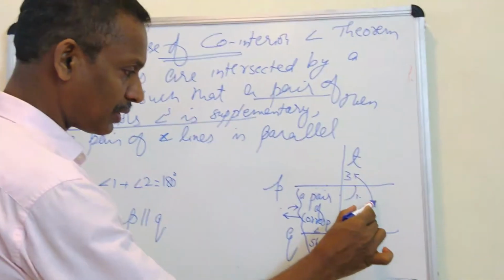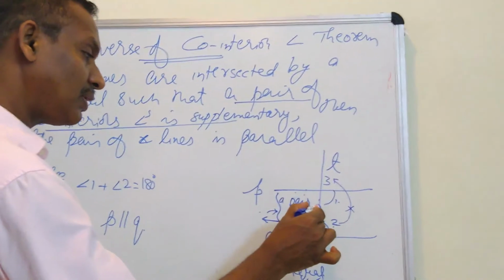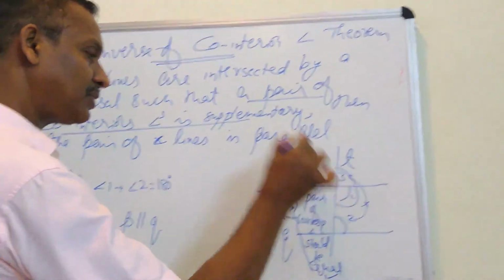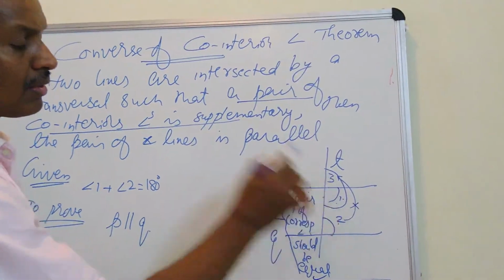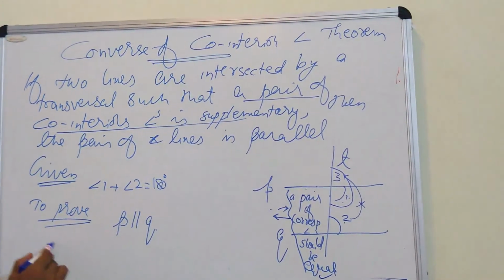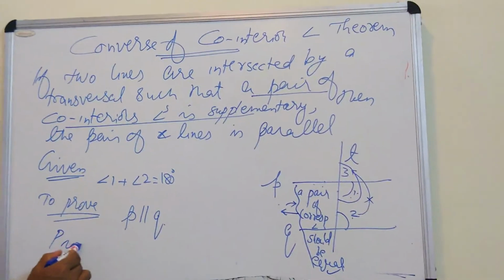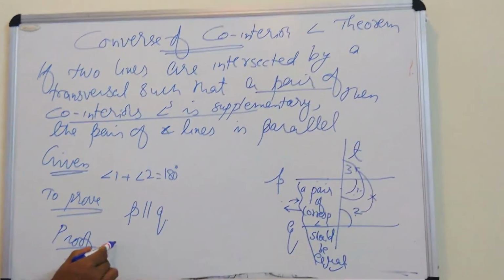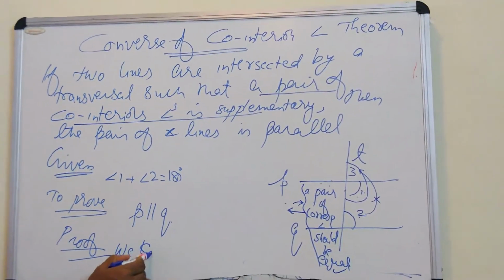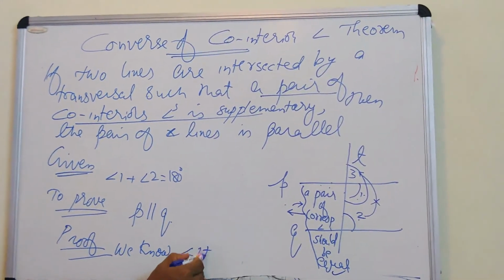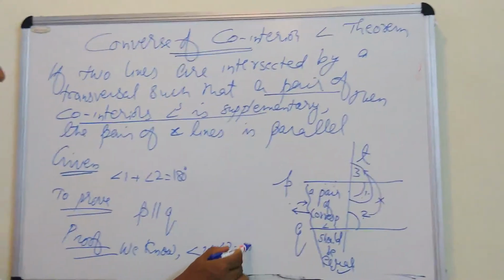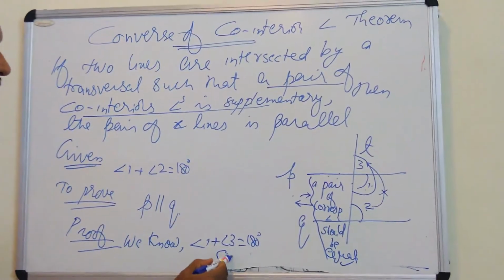Right now they have no connection, but this 1 has a connection with this 3. You all know 1 and 3 are forming a linear pair. So we can write, angle 1 plus 3 is equal to 180 because of linear pair.